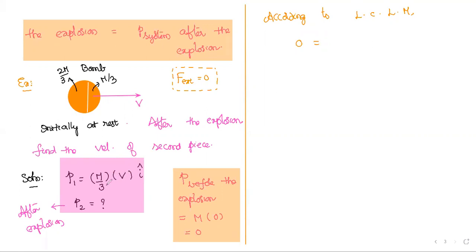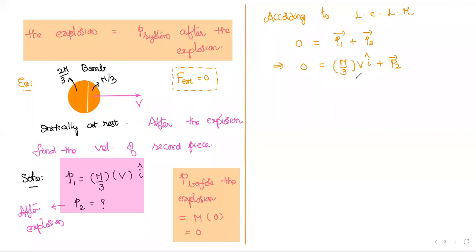If you check there, two pieces are there. So I write P1 bar, P2 bar. I have to write in vector form, because linear momentum is a vector. That implies 0 equals P1 bar, which I write as m by 3 into V i cap, plus P2 bar, which I don't know, so I simply write P2 bar.